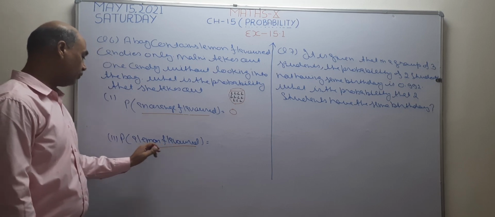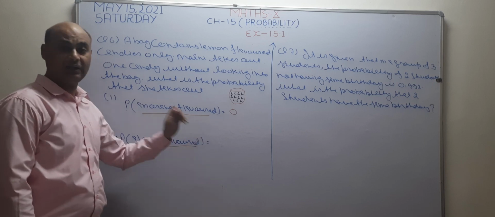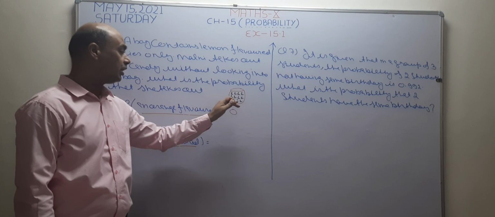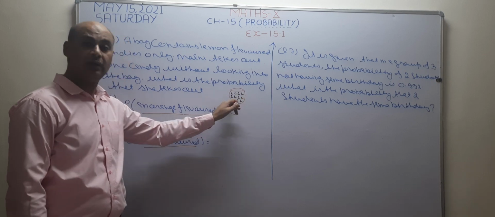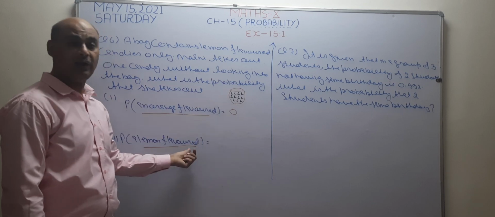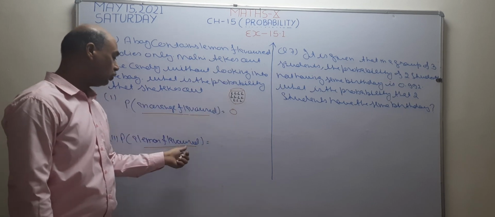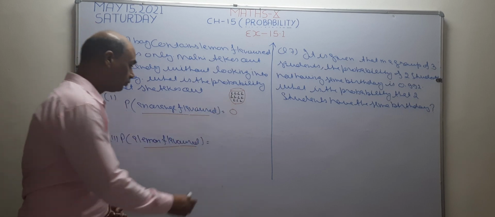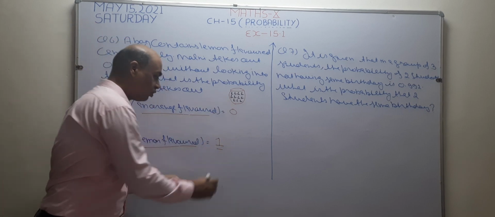Now in the second part we are going to find the probability of a lemon flavor candy. Since all the candies are lemon, it is an example of a sure event. Whichever candy I take out, it is lemon flavor. So it is an example of a sure event, and you know that the probability of a sure event is 1. So the answer of this question becomes 1. I hope it is clear.